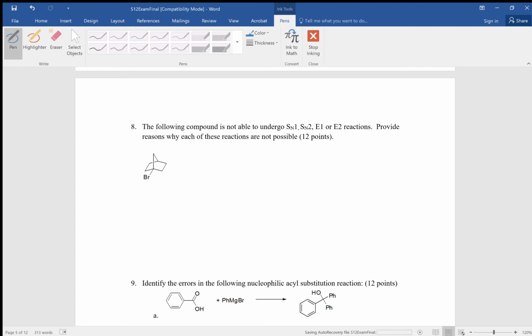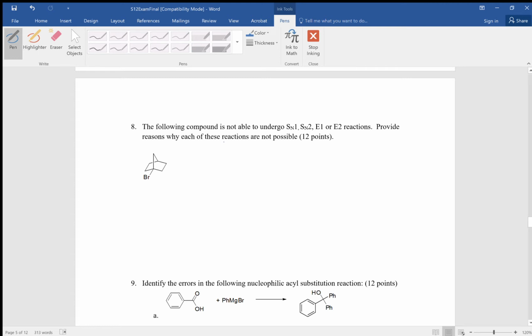In question 8, we are trying to identify why the compound that's given is unable to undergo SN1, SN2, E1, or E2 reactions. In other words, under the conditions that give us substitution or elimination, this compound does not work at all. And we want to know why.